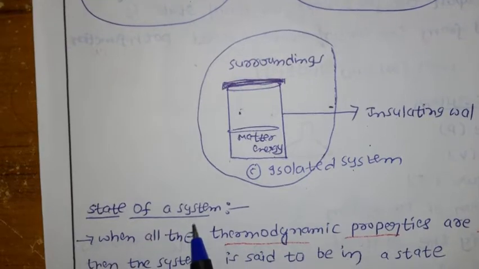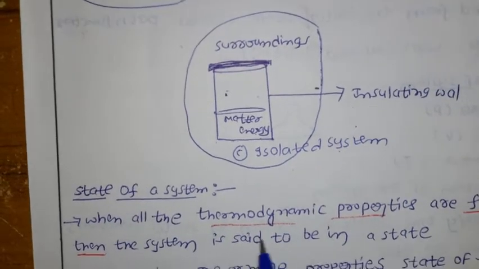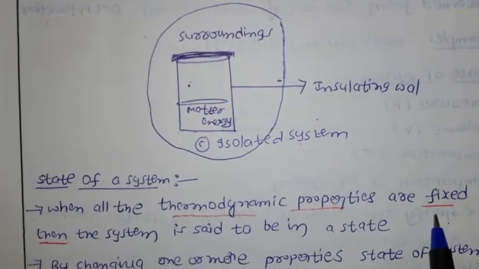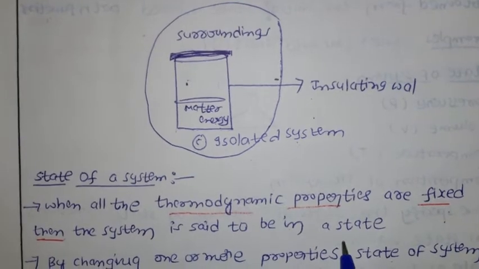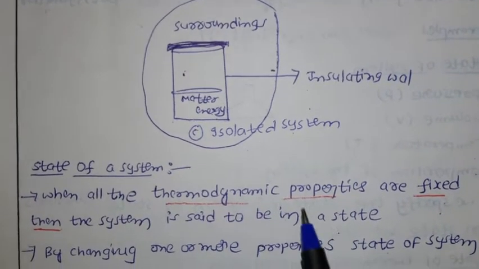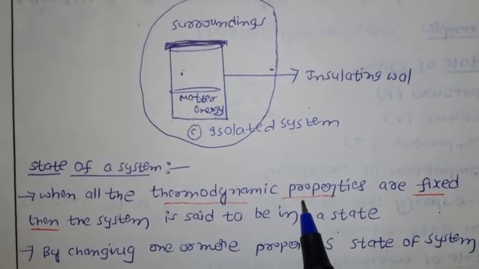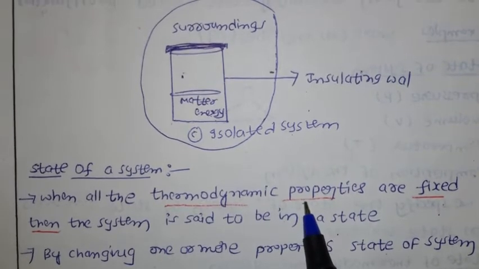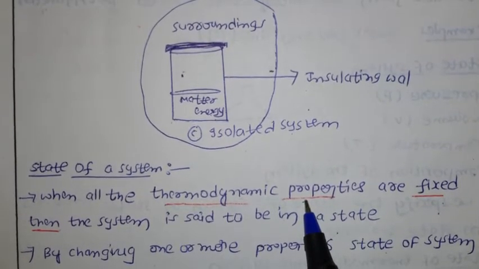What is the meaning of state of a system? When all the thermodynamic properties are fixed, then the system is said to be in the state. What is the meaning of that? Here we have the thermodynamic properties like temperature, pressure. What are the thermodynamic properties? Next I will discuss.